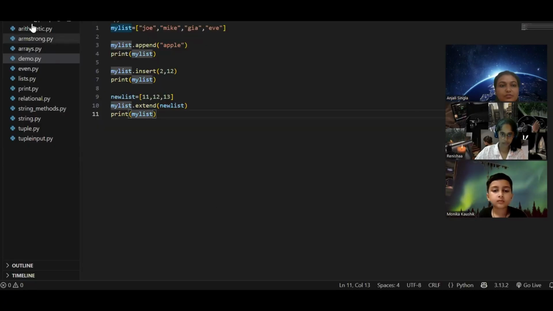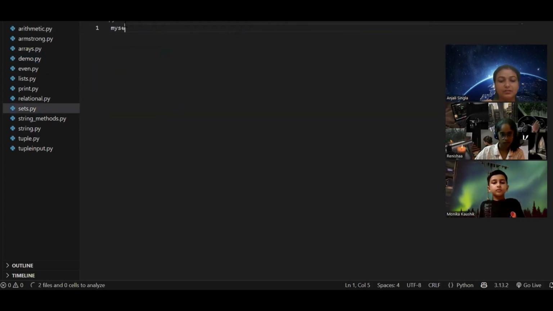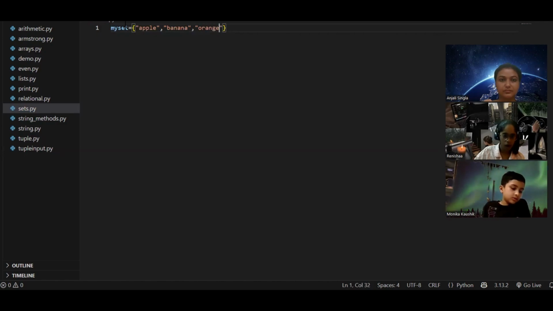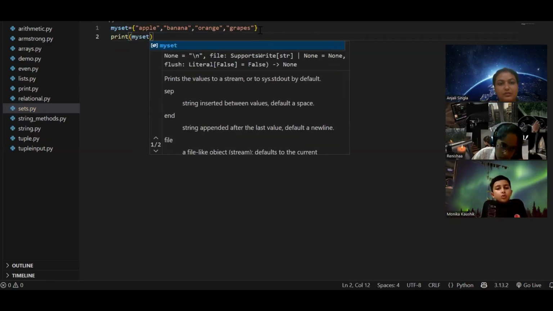So let's make a new file for a set, sets.py. And I'm creating a set. My set equal to curly brackets, give the element names here. How to print the set? Just say print and give the name of the set. It will give you all the elements of the set. So when I run it,